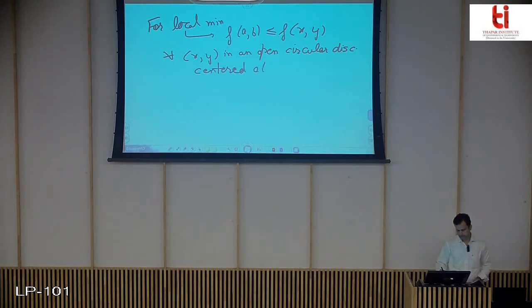And this is what I explained just before, the meaning of for all xy in an open circular disk centered at AB. It is similar to what we have done for the single variable function where we have taken an open interval. Here, since we are in the xy plane, we are considering an open circular disk.